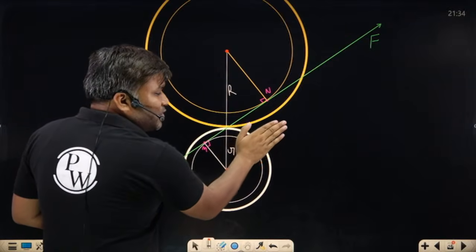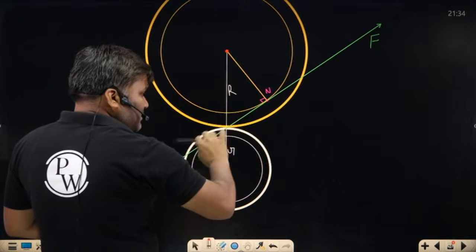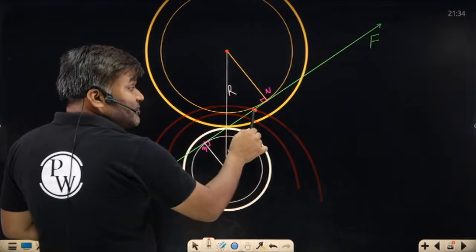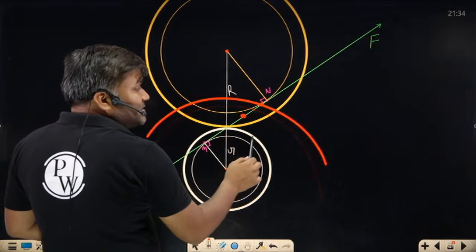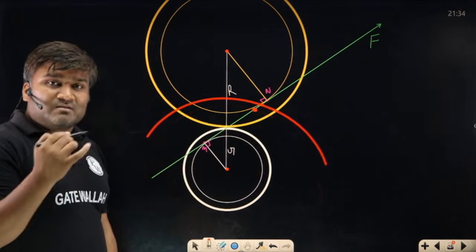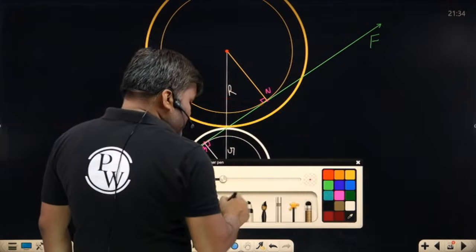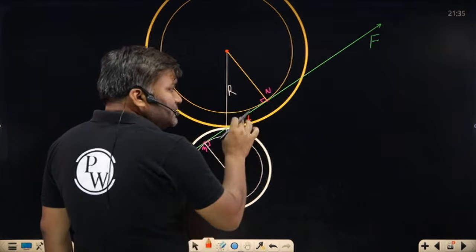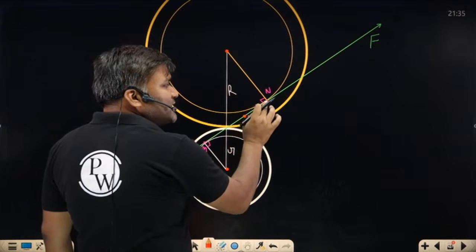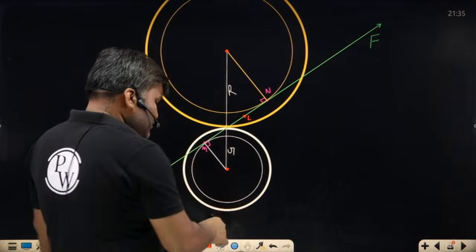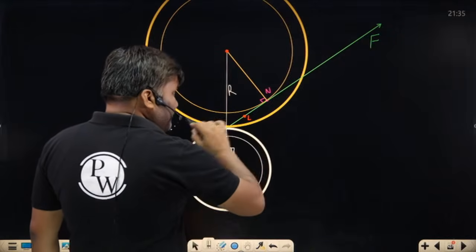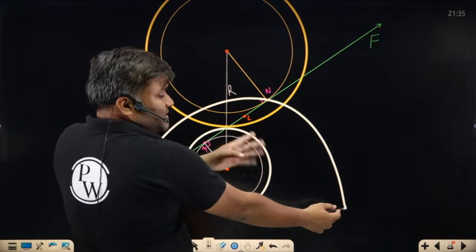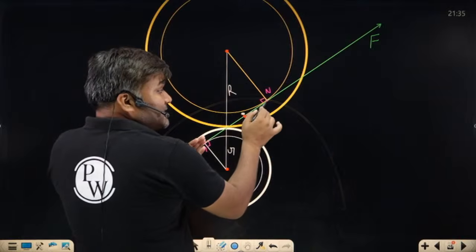So if your teeth are growing bigger and bigger, the addendum circle will be somewhere here, and point L will be here. If it is even bigger, point L will be this side, even bigger, point L will be this side. So if the size of the pinion's teeth is increasing, point L starts moving towards point N. Till point N, I don't have any problem. But if the size of the addendum circle of the pinion is beyond the circle which I have drawn, it will be a situation where point L is exactly at this point.